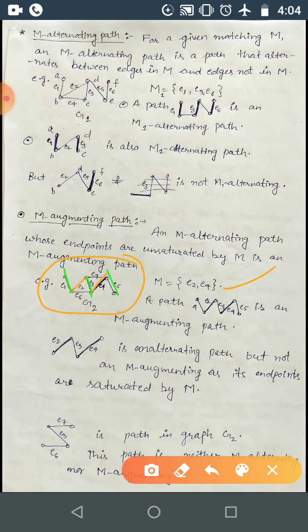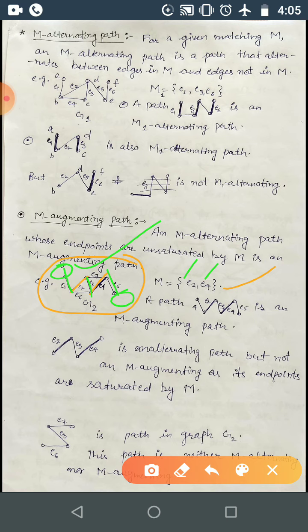So this is a path that is M alternating because it alternates between the edges in M and edges not in M, and its endpoints are not saturated by M, correct? So here its endpoints are not incident to any edge of M, that is, not incident to E2, not incident with E4, correct? So this path becomes an M augmenting path.